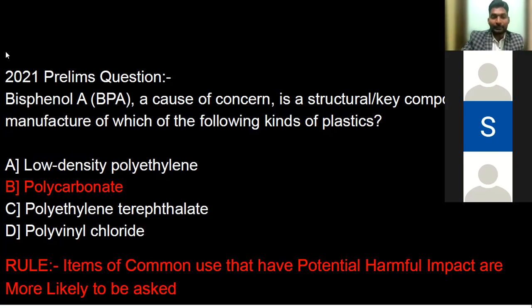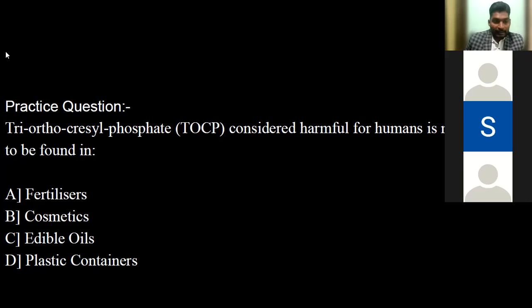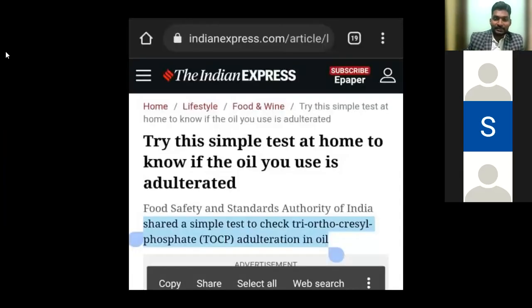Most likely people eliminated it, right? Coming back to this question, the correct answer here is edible oils, as you can see on your screen. Now, Parth, just read out this highlighted section from the Indian Express.